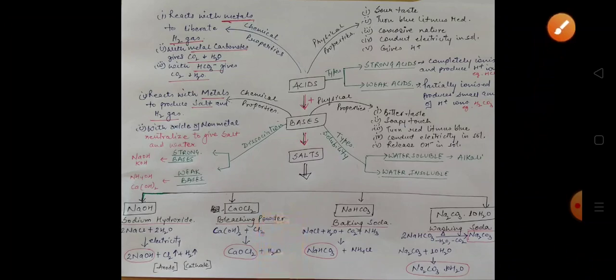This is the formation of baking soda, and the use of baking soda is usually in cooking material. It makes the eatable food substance crispy.